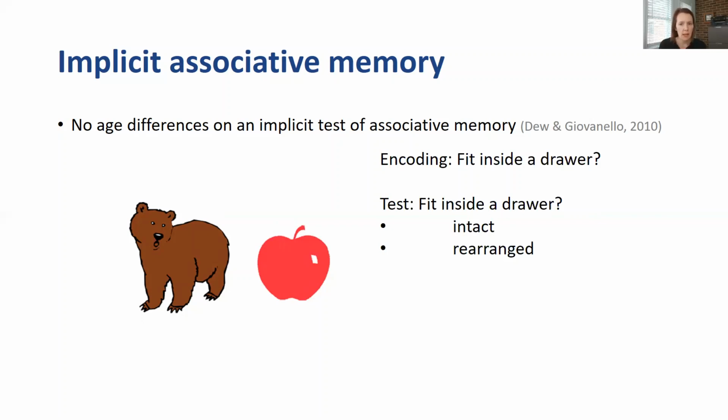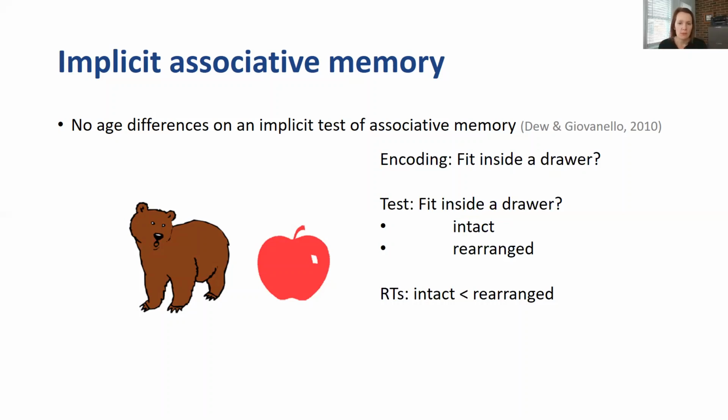Importantly, on this test task, half of the pairs remained intact. That is, they saw the same pair at test, and half of them were rearranged. And what they found was that participants were faster to make this decision on the test task when the pair was intact versus rearranged, even though the individual items were equally familiar.